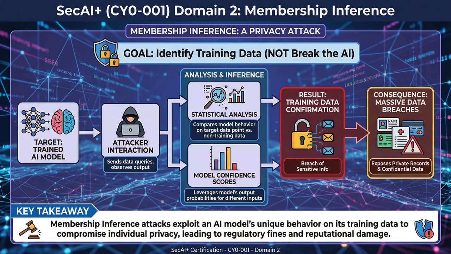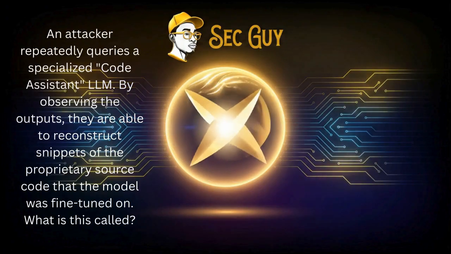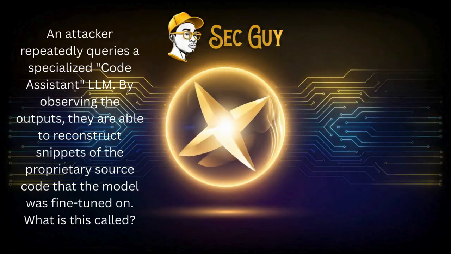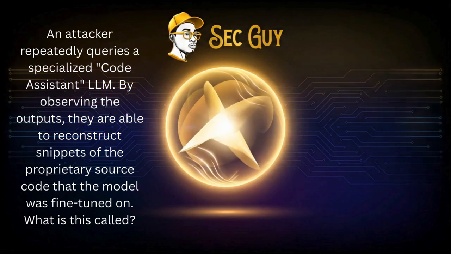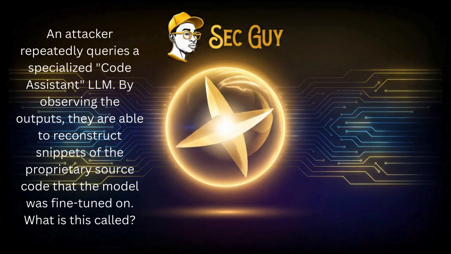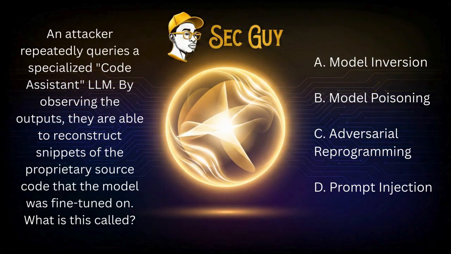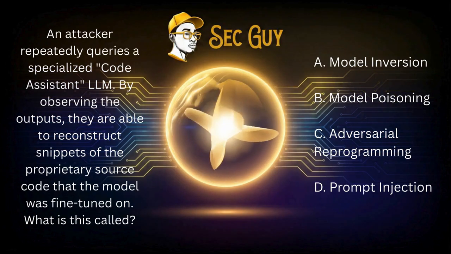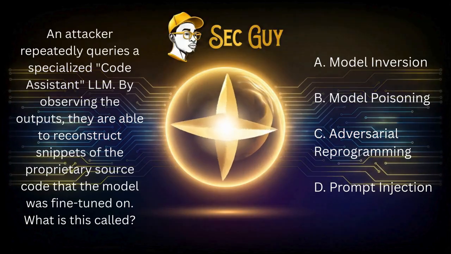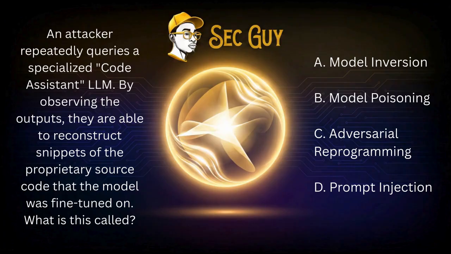Question 4. Model inversion. An attacker repeatedly queries a specialized code assistant LLM. By observing the outputs, they are able to reconstruct snippets of the proprietary source code that the model was fine-tuned on. What is this called? A. Model inversion. B. Model poisoning. C. Adversarial reprogramming. D. Prompt injection.